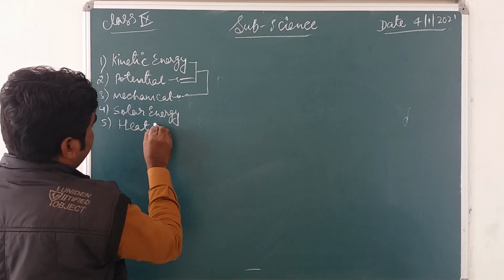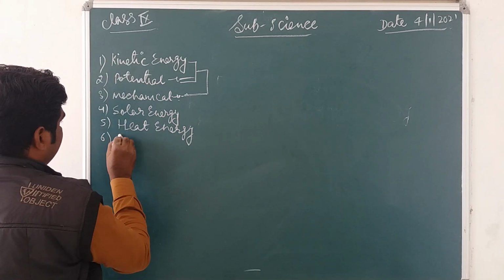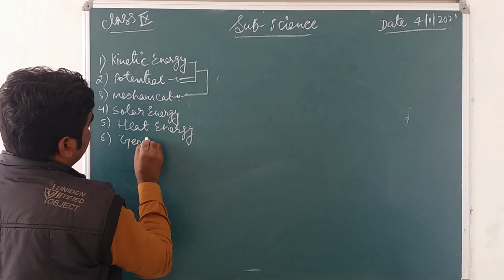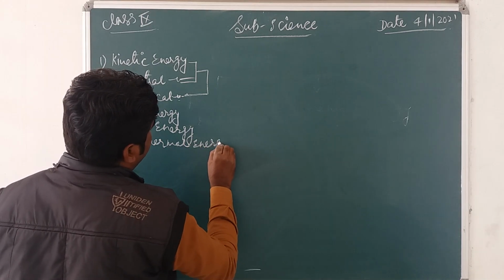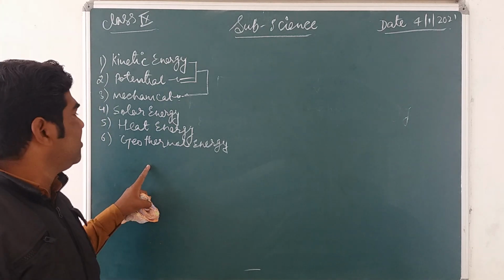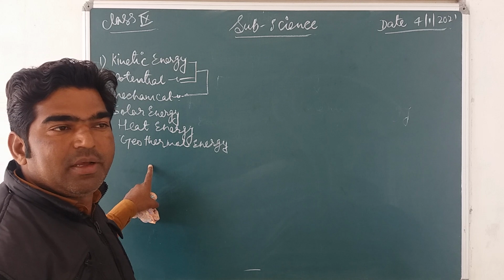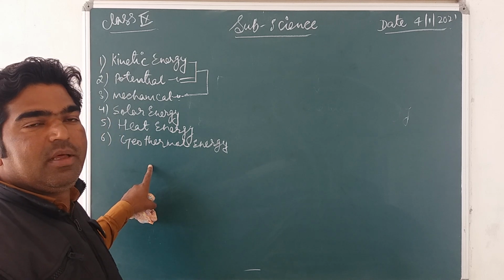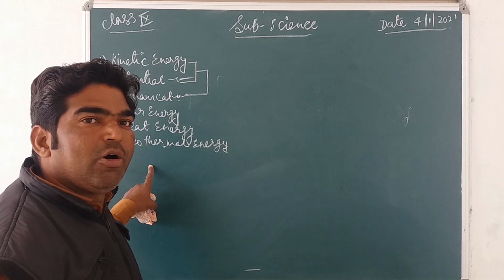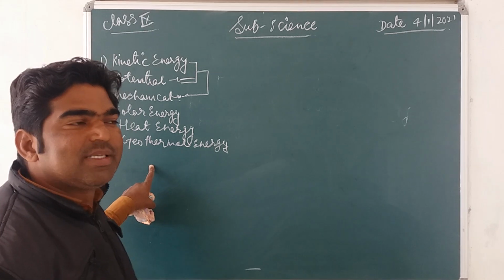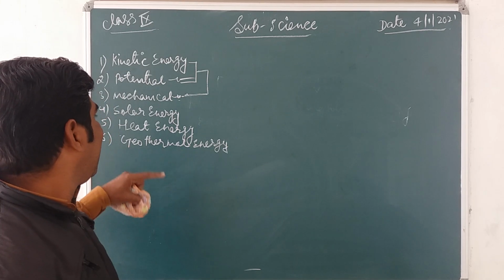The next is heat energy, and geothermal energy. Geothermal energy is a type of energy. Many times you see hot springs, where energy is released from the earth's crust due to water and the molten magma inside the earth's crust. That energy is known as geothermal energy.